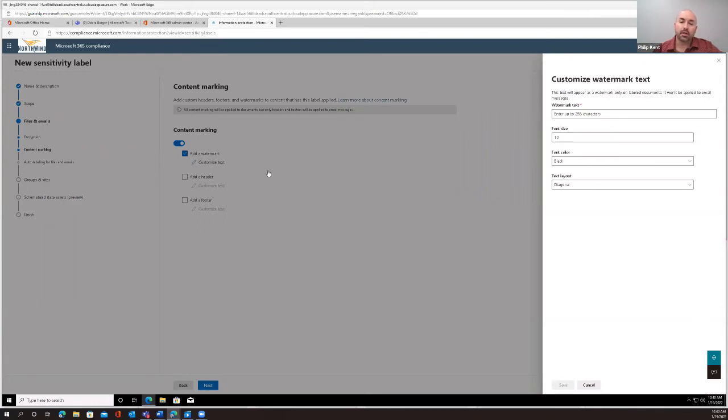Well, we want to mark the content because what if we have a 100-page legal document, right? And then somewhere in there is a social security number, right? Probably not many people are going to look through that 100-page document to find it, right? But having a watermark, basically what it does is it recognizes there's a social security number in there.